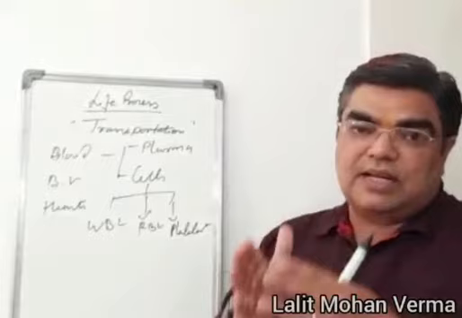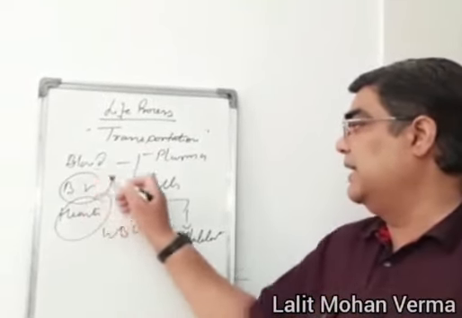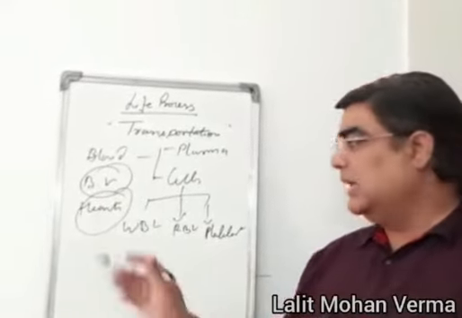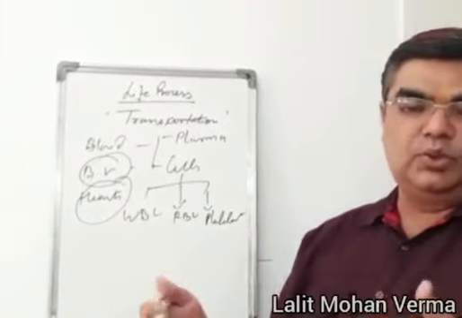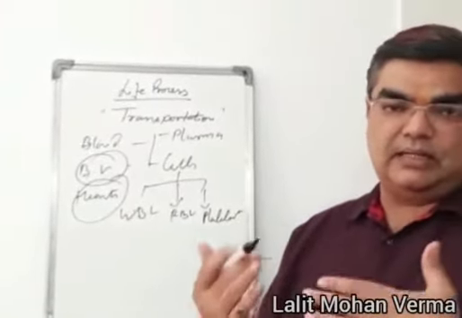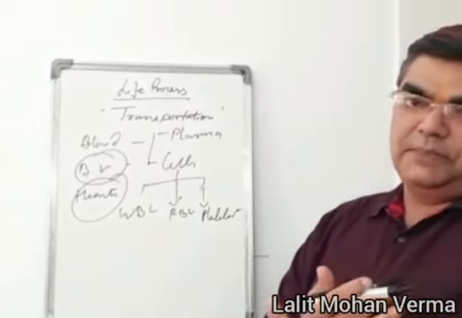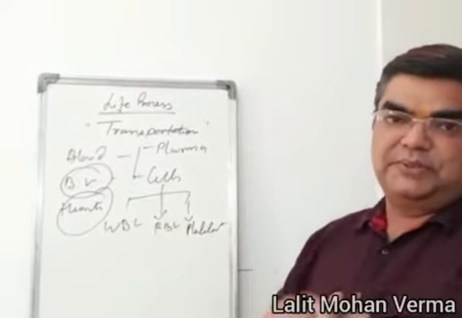And this transport system consists of heart and blood vessels. Heart is the pump and blood vessels are the tubes to carry the blood, to carry the nutrients, to carry the oxygen, and to remove the waste material from it. So this is the need of the transport system inside.